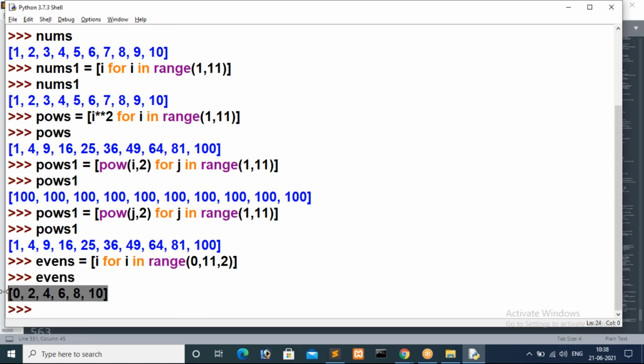In the same way, you are able to get odds also. For that case, what can we do, guys? Now for printing evens, we are saying i for i in range of 0, 11, 2. Now I want to print odd numbers without checking a condition. What can we do? Step value, I want the complete range method.